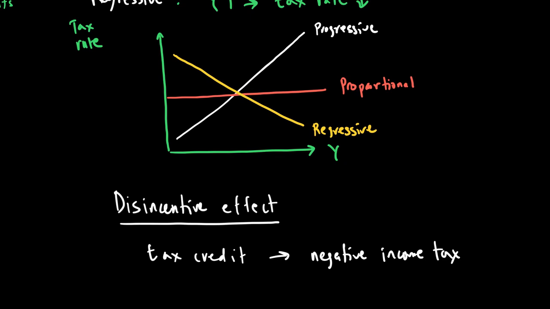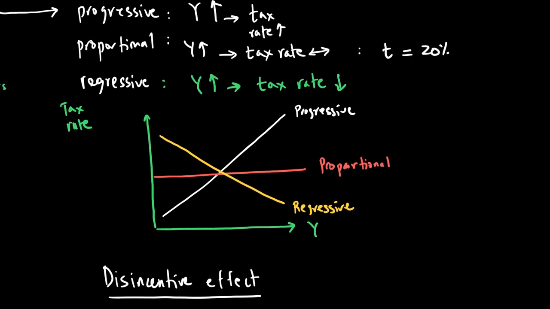One thing we need to be careful about is that regressive taxes are basically those where when my income goes up, my tax rate goes down. We normally think of indirect taxes to be regressive in nature. Write this: indirect taxes are regressive in nature. And because indirect taxes are regressive in nature, we also argue that they may not be good as a policy measure when it comes to distribution of income.